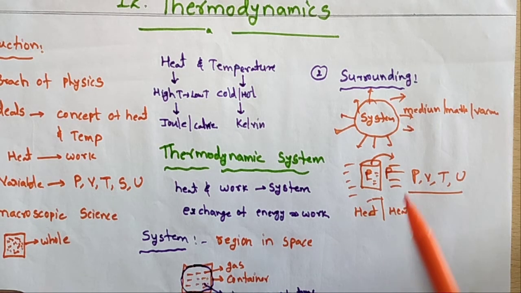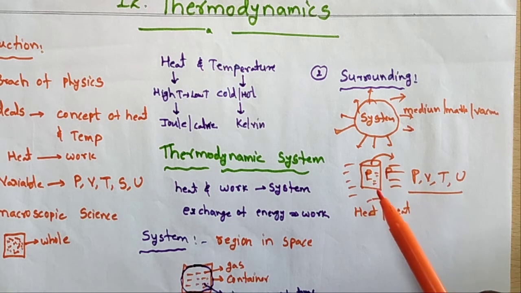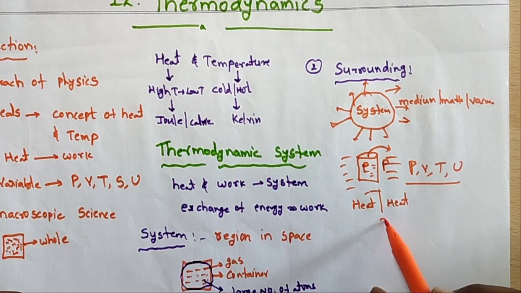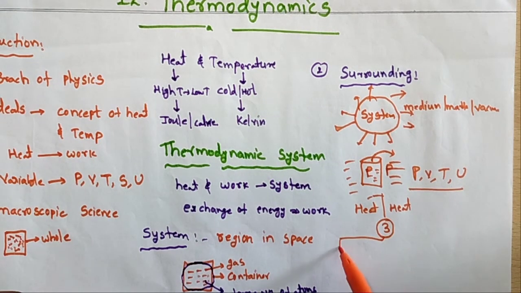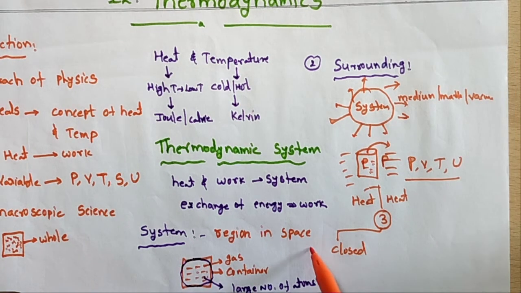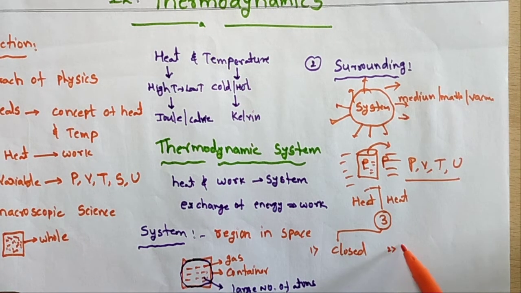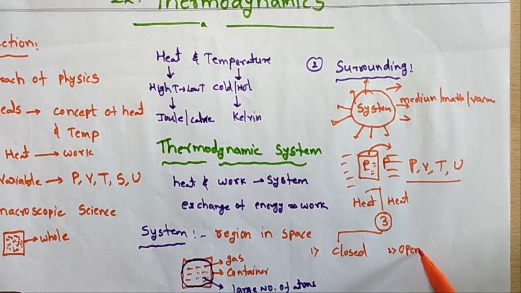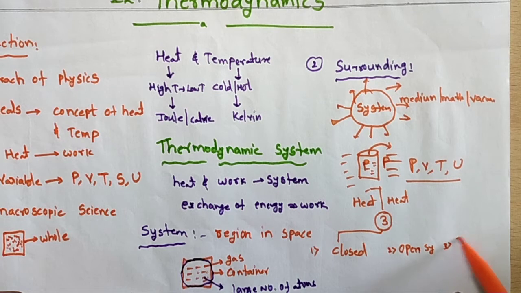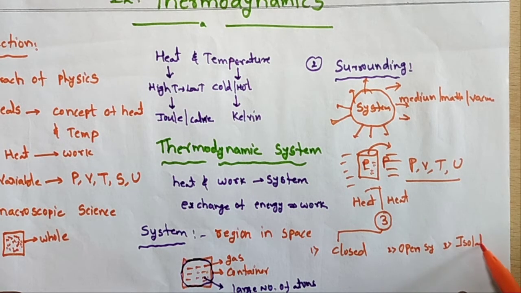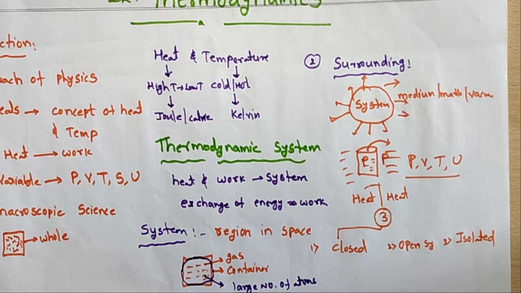So these systems are mainly of three types. How many types of systems? Generally three types. First one is closed system. Second one is open system. And third one is isolated system. Especially how many types of systems? Closed system, open system, isolated system.